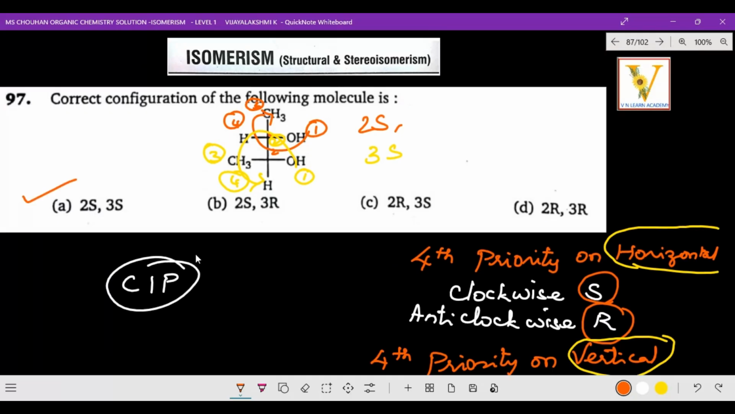Hope you got the best idea about the CIP rule, absolute configuration, and RS configuration. I think you are thorough enough to find it with this trick. I hope you got the clarity. Come on, let's go to the next question.